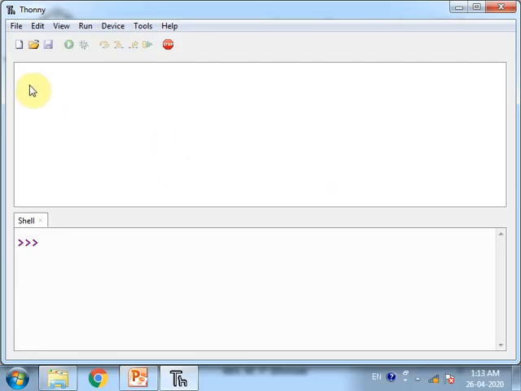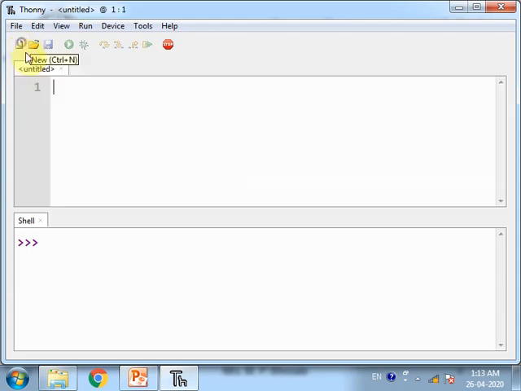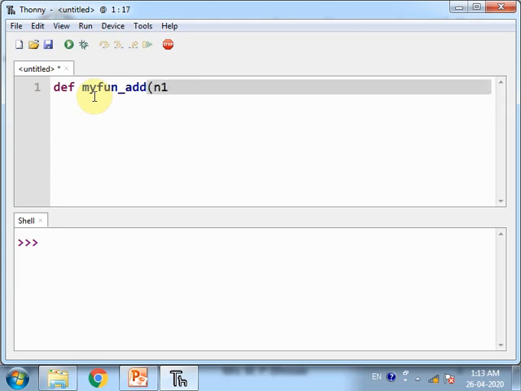I am using the Thonny editor, in which this is my first file and I want to make it a module. In this module I am writing two functions. Suppose myFun_add with two parameters n1, n2, and I am just returning the addition of n1 plus n2.